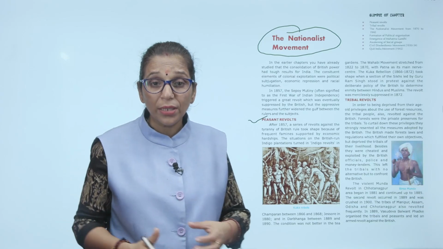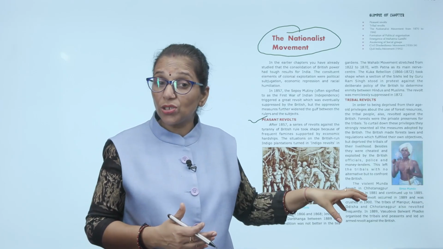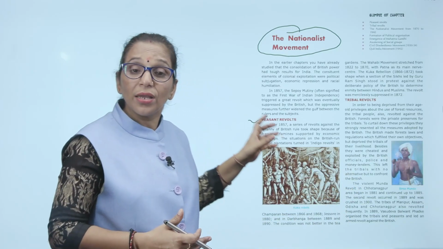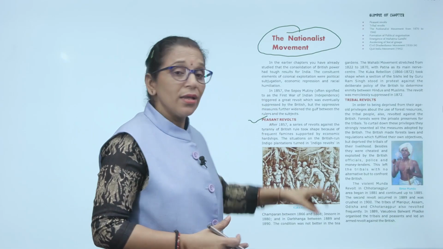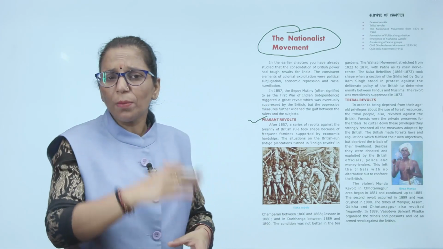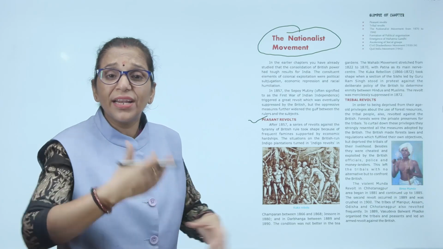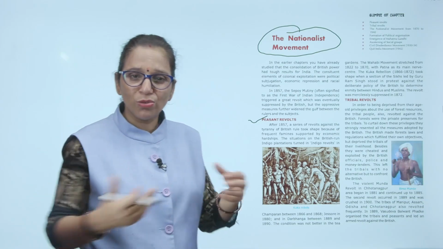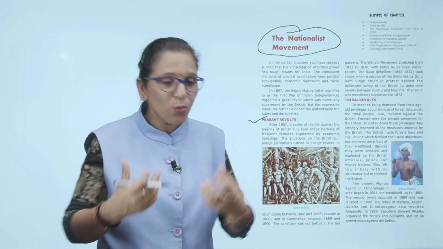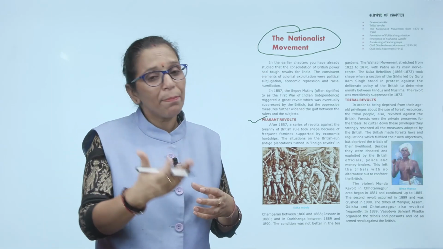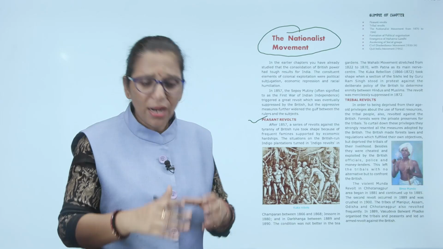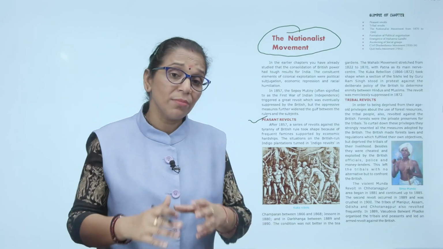The situation on the British-run indigo plantations turned into the Indigo revolt. Why? What did the Britishers do there? They compelled the peasants to grow indigo, which was used to shine white clothes. Once indigo was grown on a particular land, after some time that land became barren.